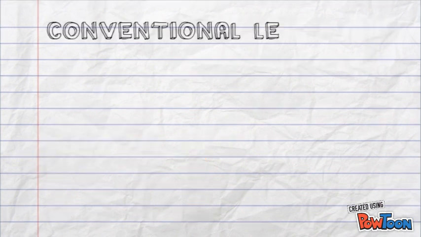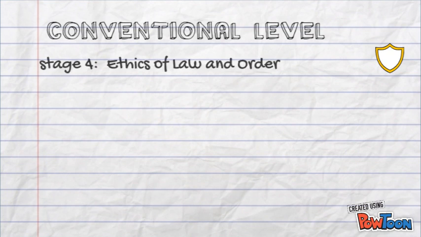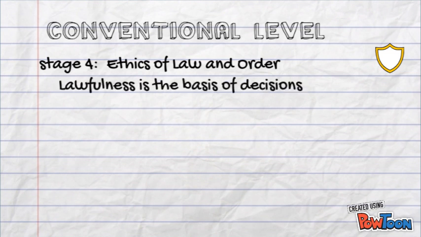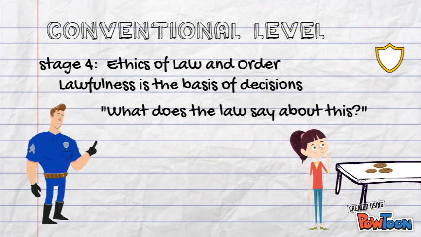Stage 4 of the conventional level is ethics of law and order. Those in this stage begin to consider larger society rather than just themselves and the people around them. They make their moral decisions on the basis of what is lawful. Whenever faced with a moral dilemma, those in stage 4 ask themselves, what will the law say about this?